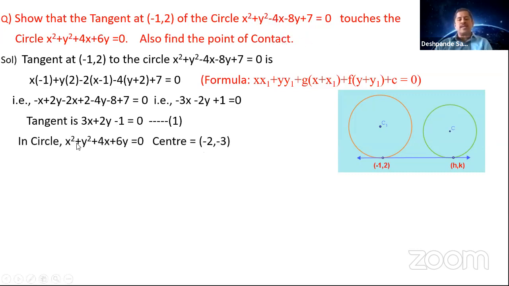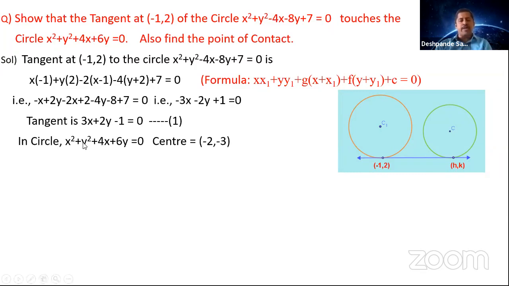So you got the circle equation as x square plus y square plus 4x plus 6y is equal to 0. So the value of g is 2, the value of f is 3, there is no constant. Okay, so g is 2, f is 3. So the center should be minus g, minus f, so it is minus 2 and minus 3. So you got the center now. You are going to verify that the radius is equal to the perpendicular distance.